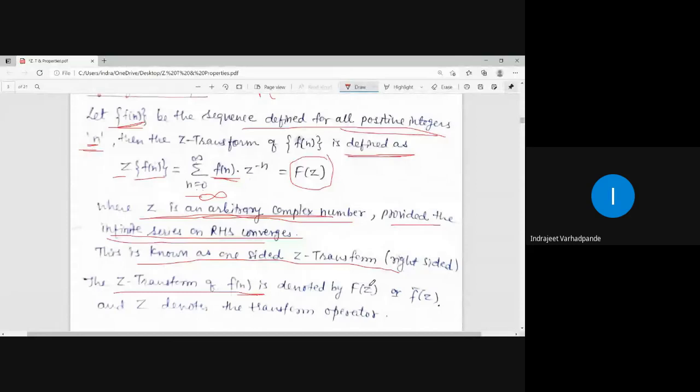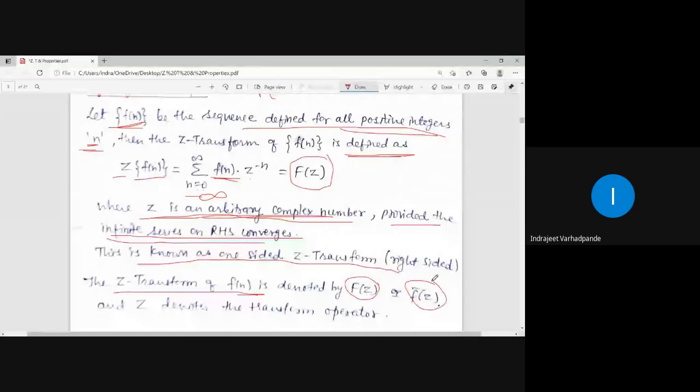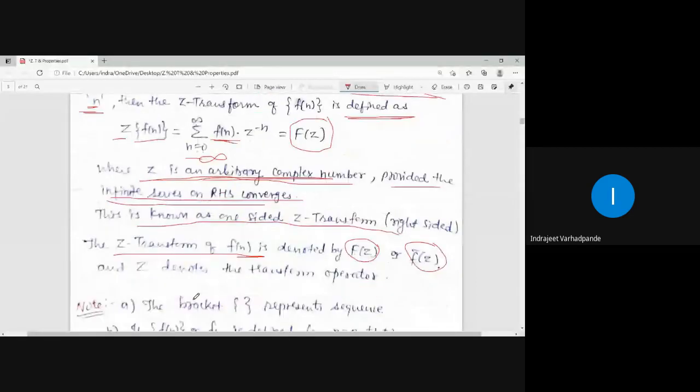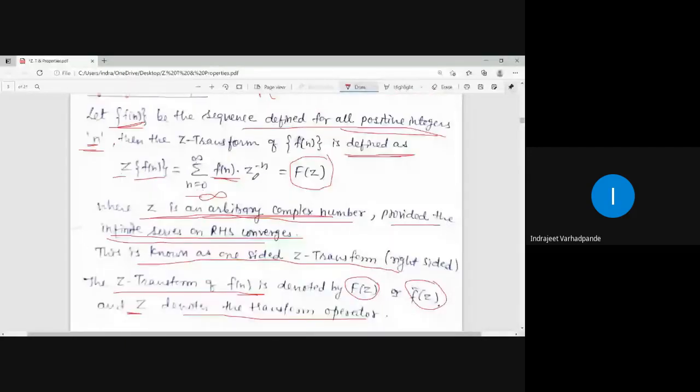The outcome or output after taking the Z transform of the sequence is denoted by capital F of z. Capital Z denotes the transform operator. Understand the Z domain, the complex number working in whatever region.